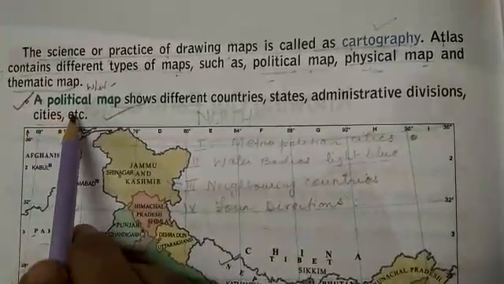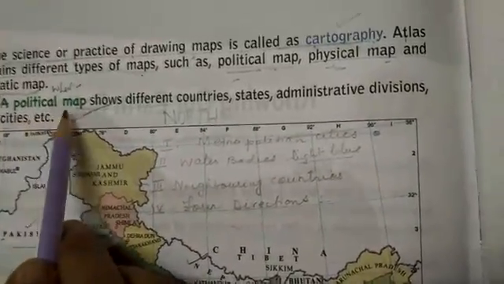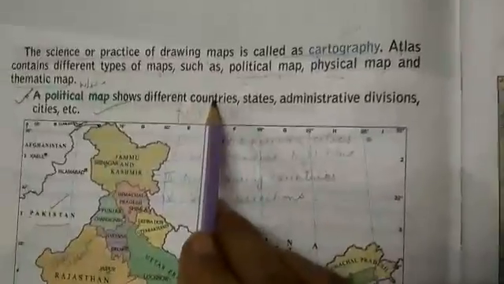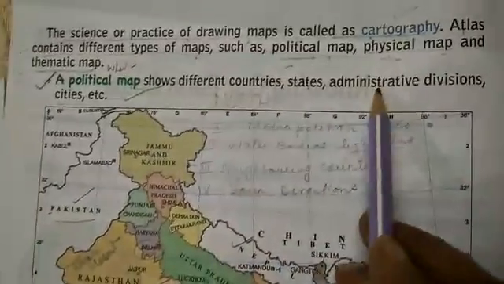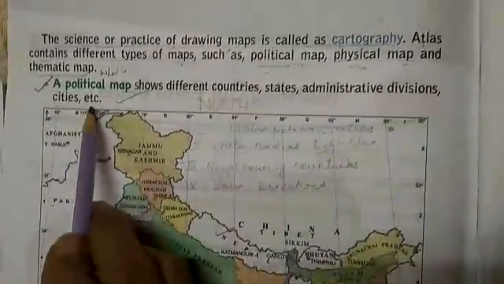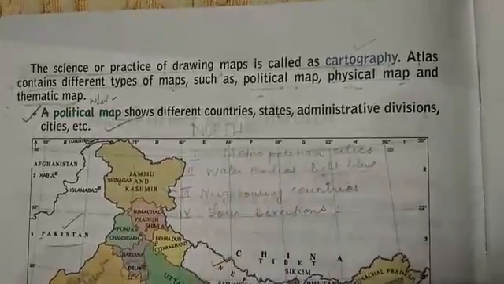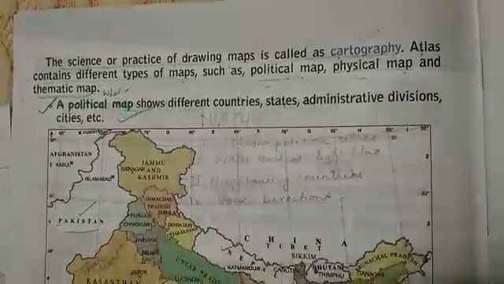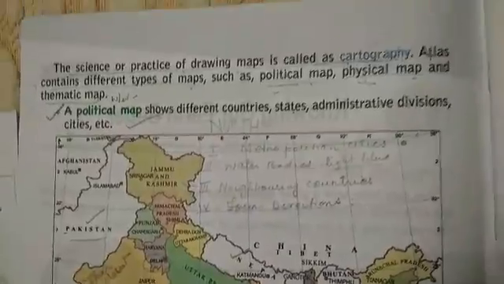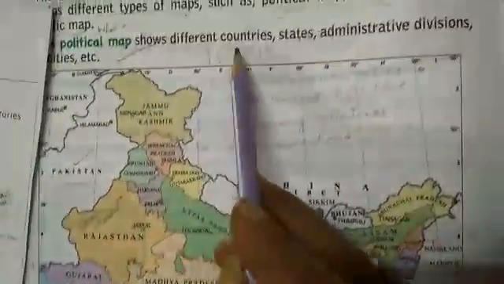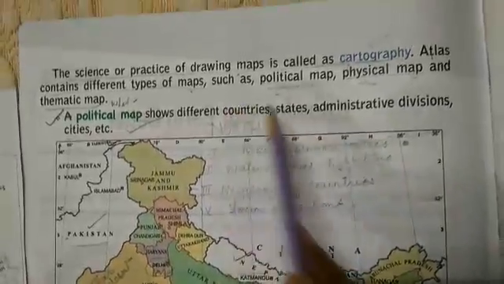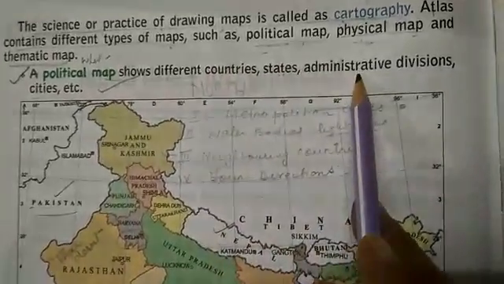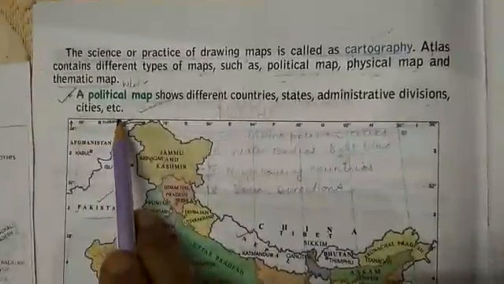Now, what will we learn from the political map? A political map will show different countries, states, administrative divisions, cities, etc. Now, this is a political map of India. See here, Indian political map. Now, what is it showing? It is showing different countries, states, administrative divisions, cities, etc.